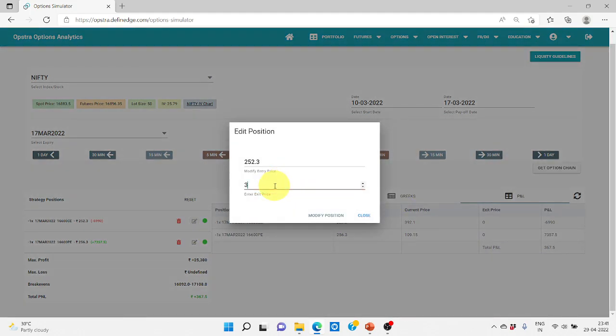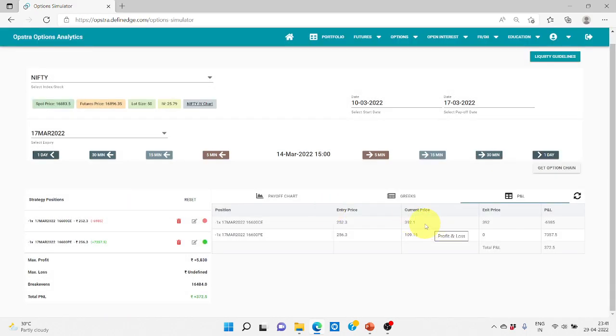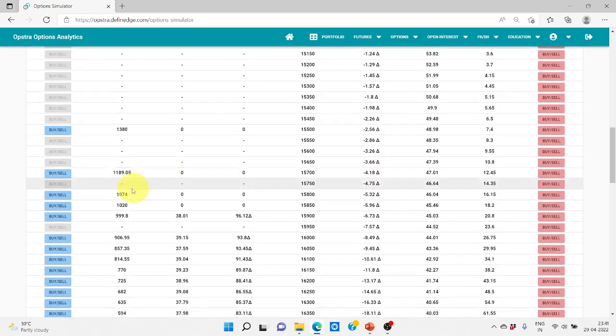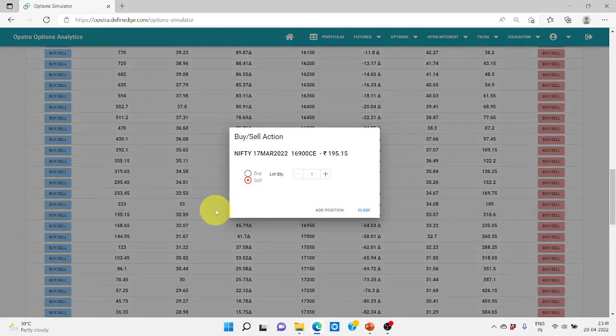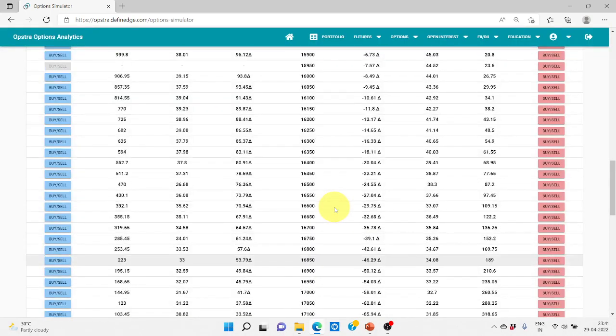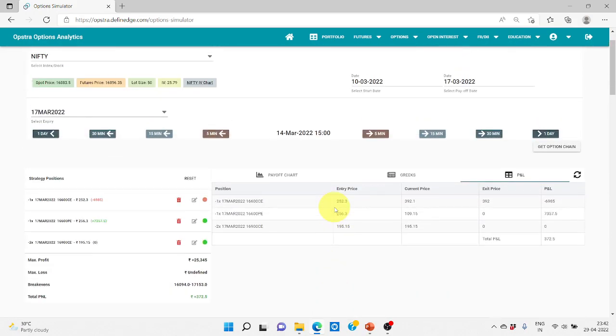That is, do martingale here. We are closing at 392. So 392 divided by 2, maybe we can consider this 400 roughly. So we need to sell 200 into 2 quantity on the call side. Where we get 200, we are going to sell twice. We are getting 195. That is good. 195 into 2 is anyway 390. Twice we are going to sell this. So we have done once.